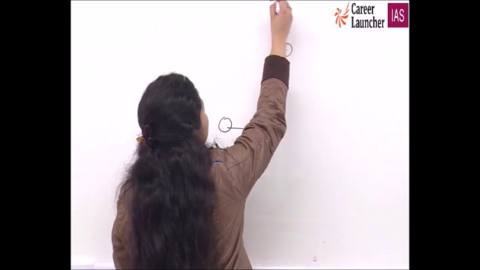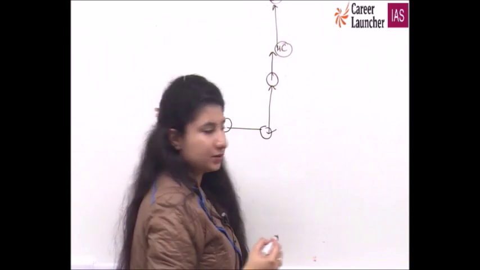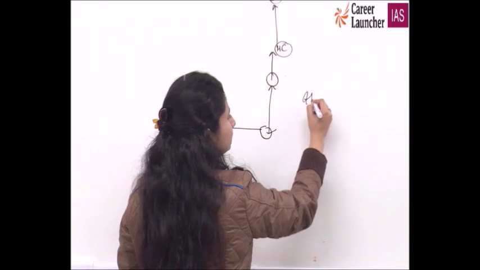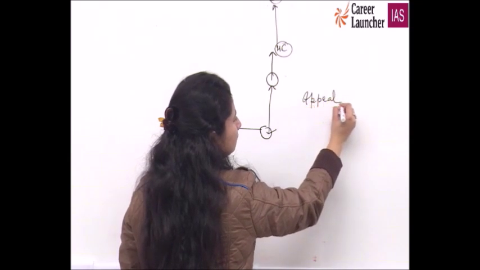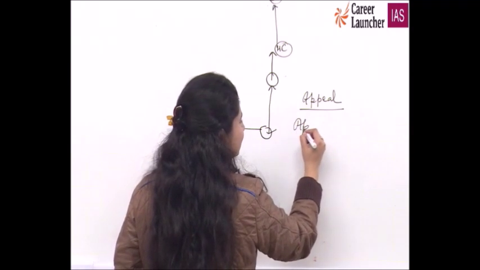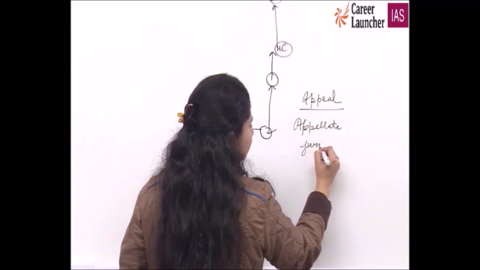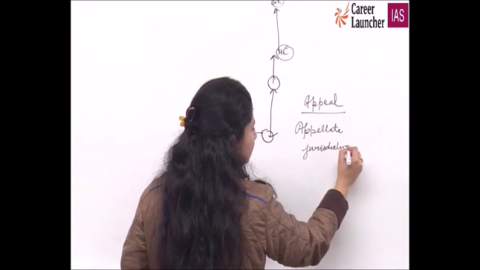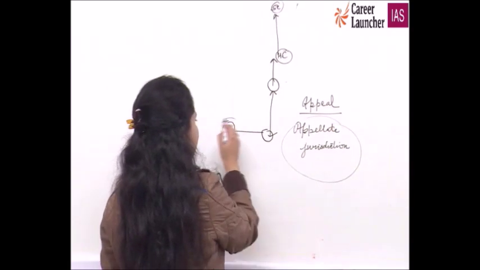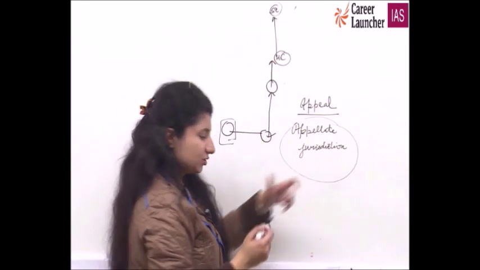You went to Supreme Court. The complete mechanism that you have followed, the method of appealing, or appellate jurisdiction. So this problem, you have followed this course, which is known as appellate jurisdiction.